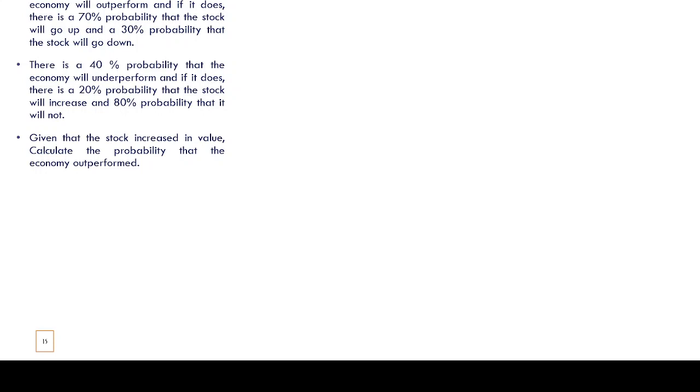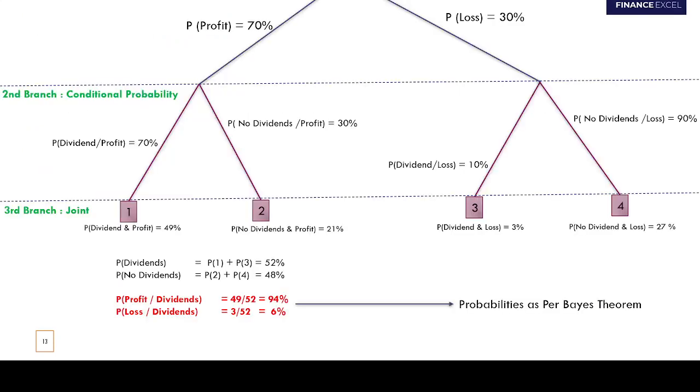Okay, so let's solve this question. How will you solve this? First we'll make these branches. First branch is unconditional, second branch is conditional, third is joint. There is a 60% probability that the economy will outperform, and there is a 40% chance that the economy will underperform.